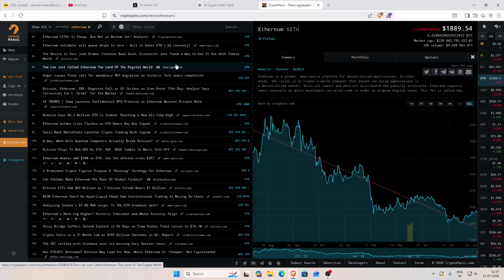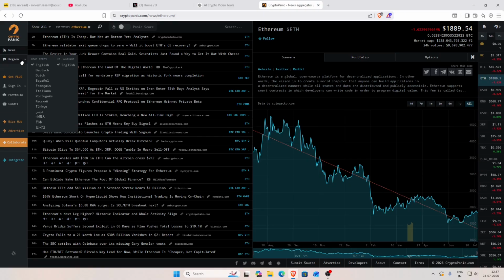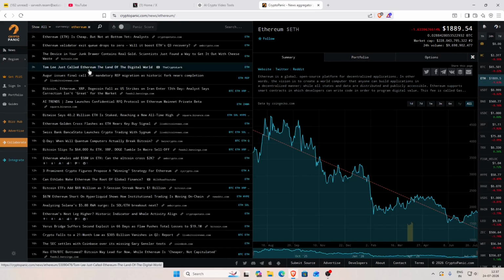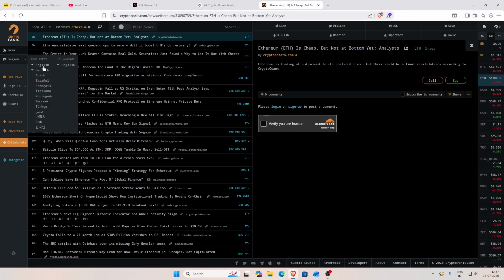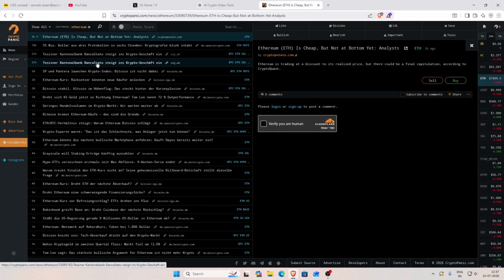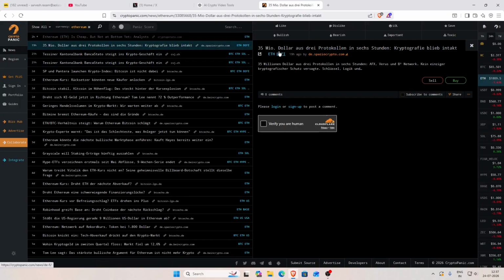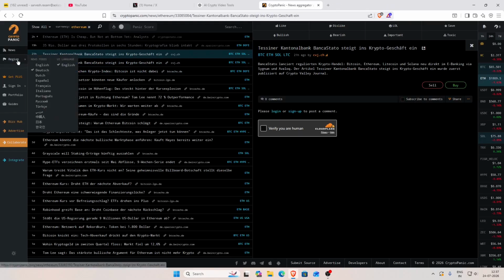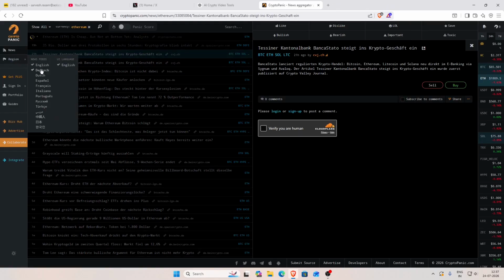Once I click on ETH, it will show me all the news on ETH itself on the left side over here. And also you can see there is a region mode where you can select which language you want to see the news in. I've selected English because my main language is English, but you can also check it out in different languages over here. Let's click on Deutsch, which is German. So now the news is in German, as you can see over here. So you can select different types of languages and you can see the news in that language itself.